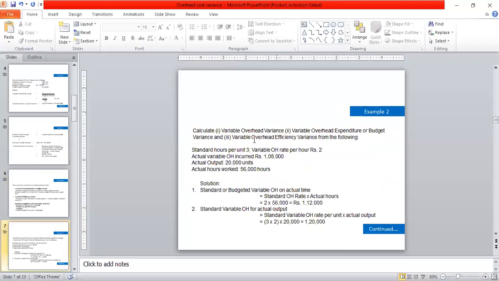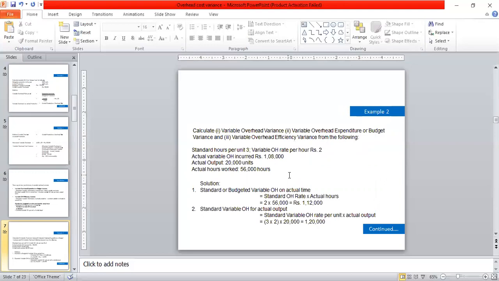Now we take the example to calculate these values. Calculate the variable overhead expenditure or budget variance, and variable overhead efficiency variance from the following data.